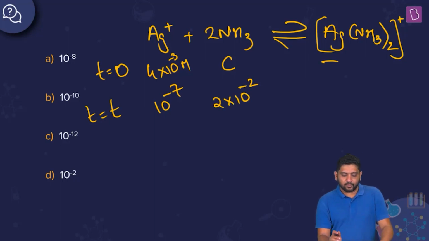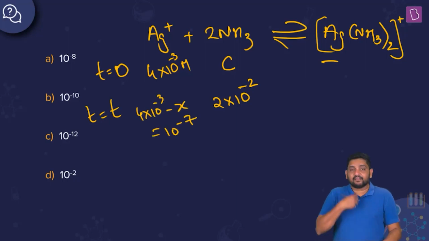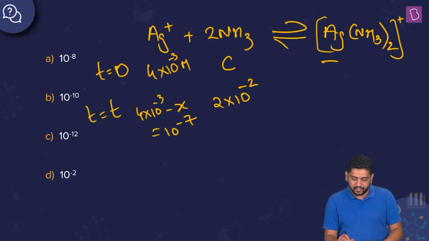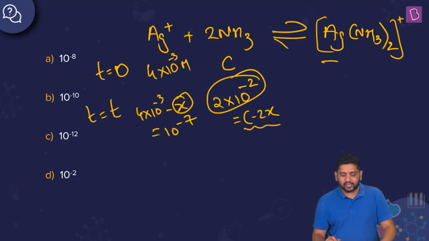Now think about this. I know that this is 10 to the power minus 7, but let me write it as 4 into 10 to the power minus 3 minus x, which is equal to 10 to the power minus 7. Say x moles per liter of Ag+ dissolved, right? So this 2 into 10 to the power minus 2 is actually C minus 2x. Some initial concentration of ammonia was there. If x moles per liter of Ag+ reacts, double the number of moles of ammonia will react per liter. So if x molar is the reduction in Ag+, then 2x molar is the reduction in ammonia. The final concentration of ammonia is given to us as 2 into 10 to the power minus 2.